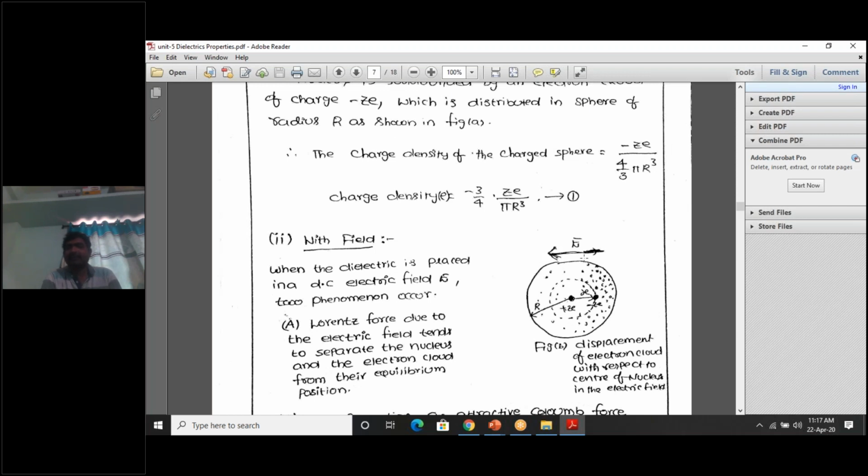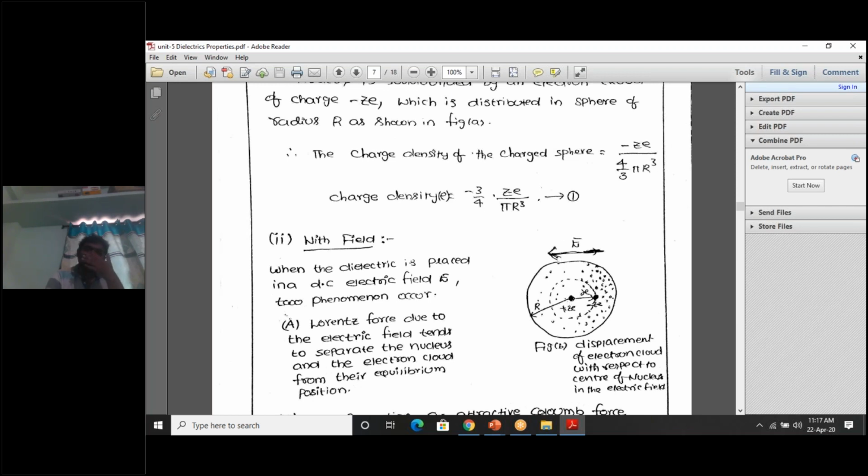The arrowhead represents the direction of the electric field. This arrowhead is from right side to left side, but electrons move in the quite opposite direction. That means from left side to right side, all the electrons get displaced. These small dots represent the electrons. If you divide it into two halves, left side is the first half, right side is the second half. If you observe clearly, the second half consists of more electrons than the first half, because the electric field pushes the electrons towards the opposite direction. This is the direction of the electric field; in the opposite direction, electrons will displace.